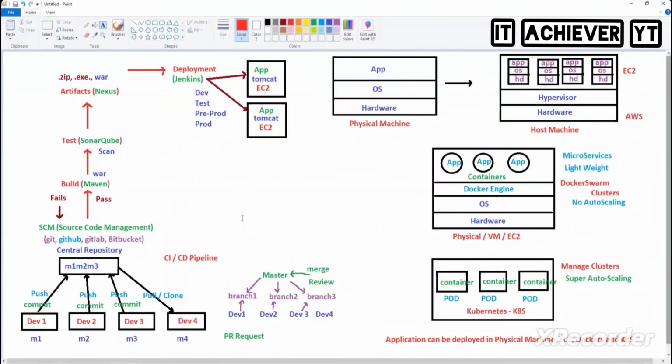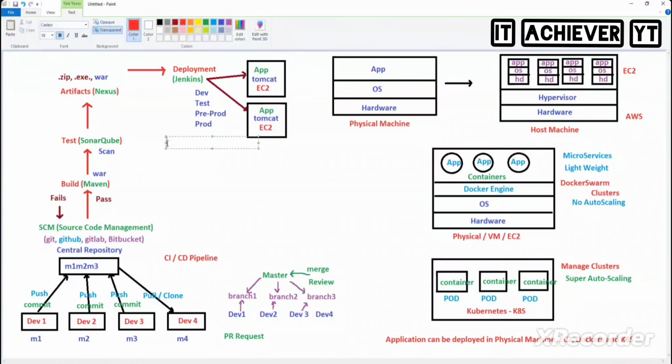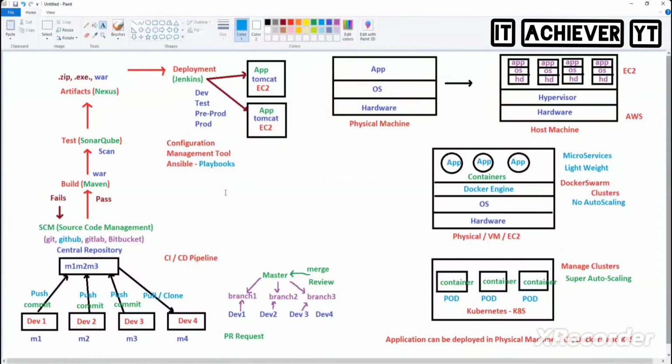I just want to introduce two more important things. Now you have your application on EC2, in Docker, or in Kubernetes. Let's say you want to modify some files or install some software on your remote machines. That machine can be a pod, a container, or EC2. For that, we have a configuration management tool. What is that? Ansible. In Ansible, we write something called playbooks. Playbook. So using Ansible, any kind of configuration change can be done on the EC2 instances, on your Dockers, or basically anywhere.